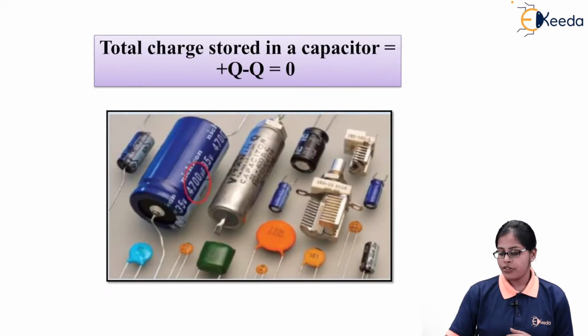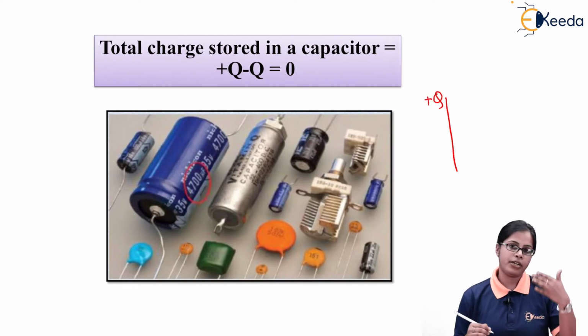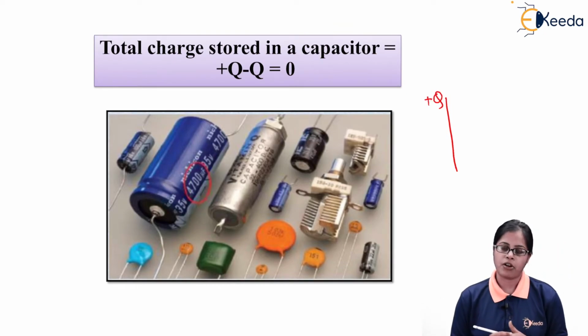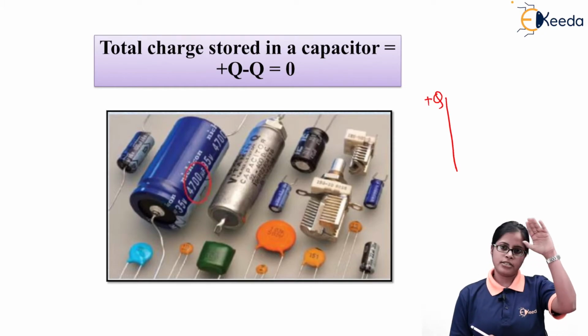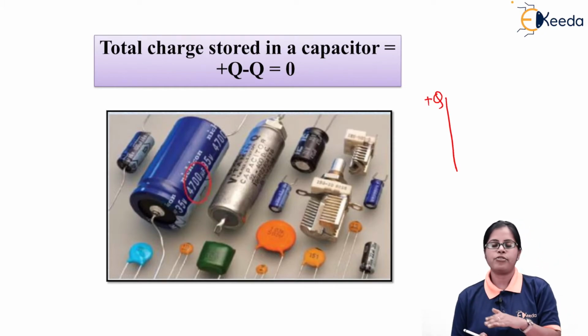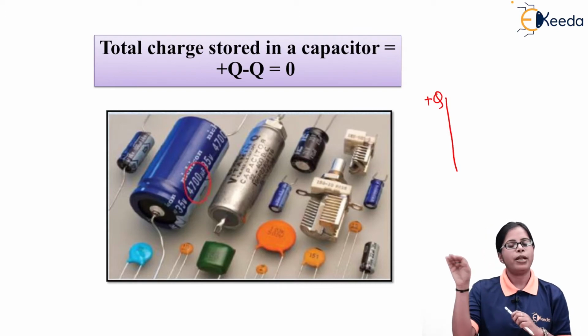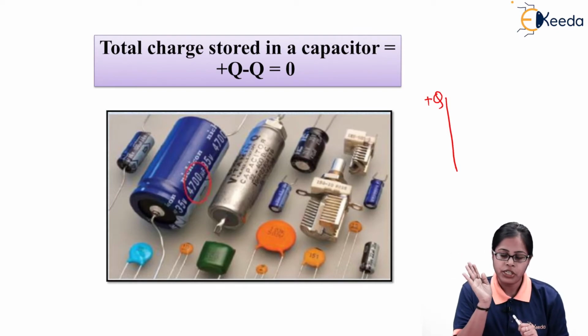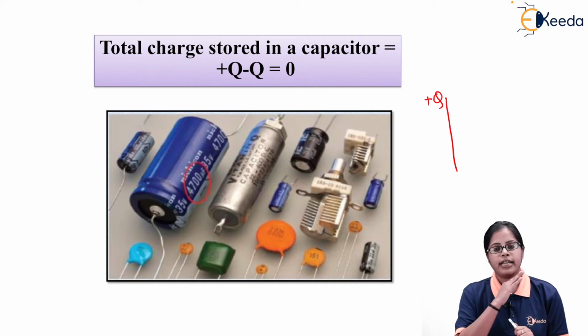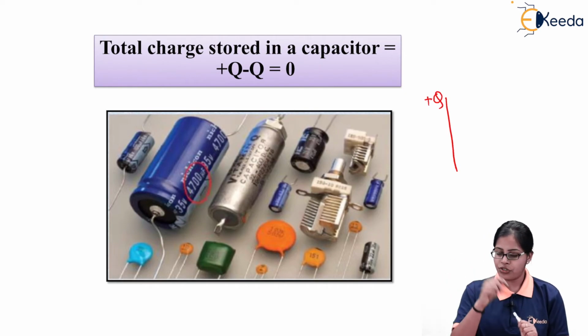Now, as you can recall, on one plate of the capacitor I have the deposition of plus Q charge, because all the negative charges are getting transferred to the other plate. So one plate gets entirely positive charge and the other plate gets entirely negative charge.